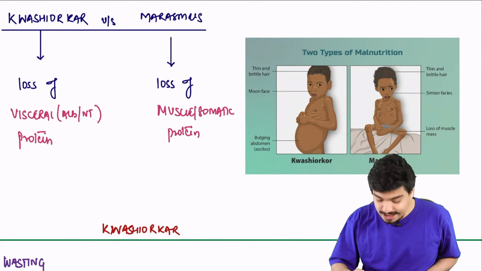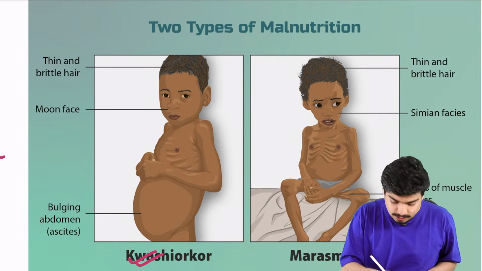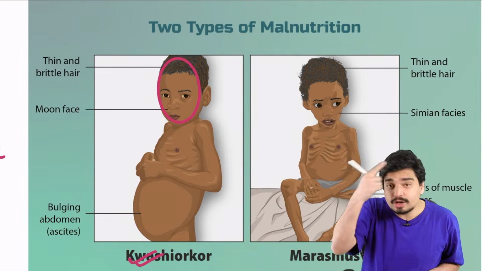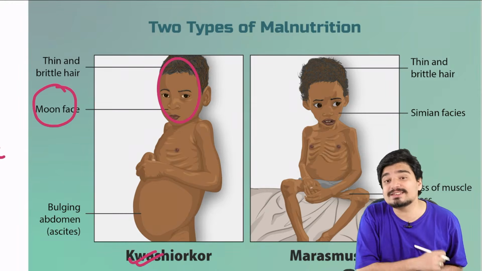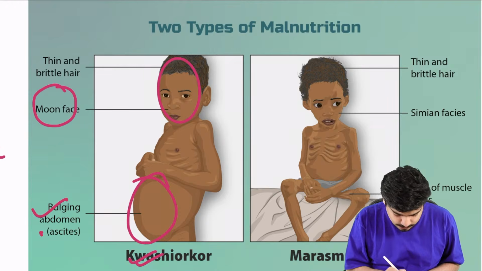So how do these children look? They look like this. In Kwashiorkor, because you have lost albumin, what will happen? You'll have a lot of edema. So edema over the face will cause a round face. This is called moon face. You'll have edema on the abdomen. This is called bulging abdomen or ascites.